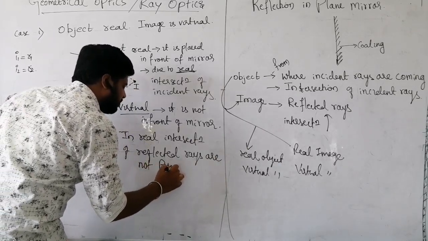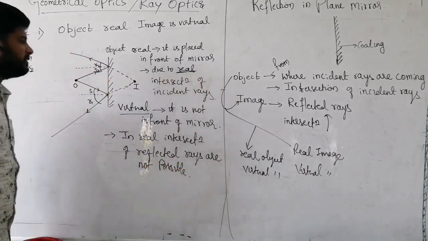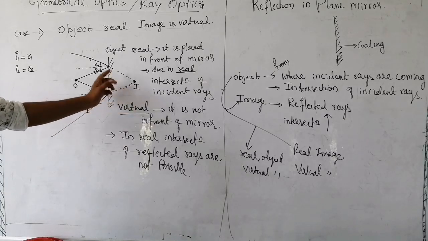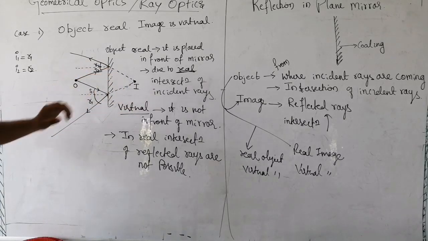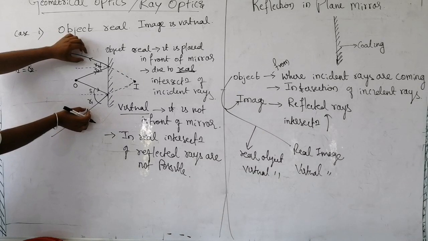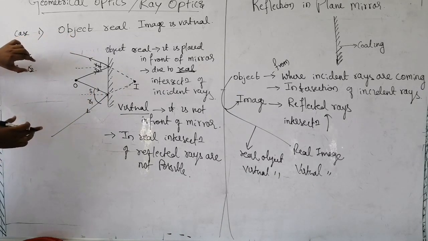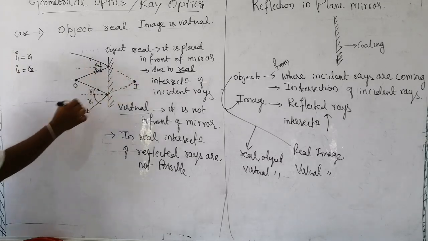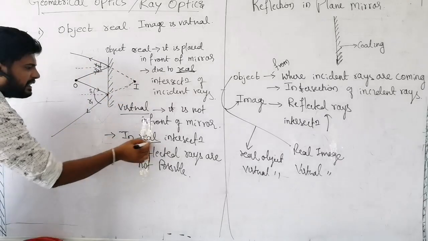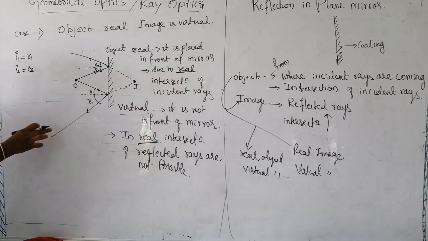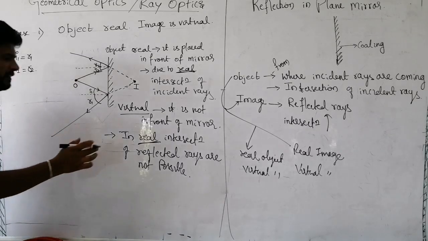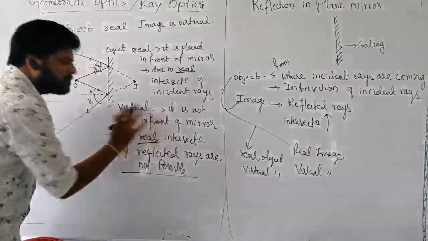We have understood one thing. What is that? It is not in front of the mirror. First point. Why is it called virtual? Actually, these are reflected rays in front of the mirror. Is there any chance to meet? No. It means we are making an imaginary concept. In reality, there is no intersection of reflected rays. So it is called virtual.